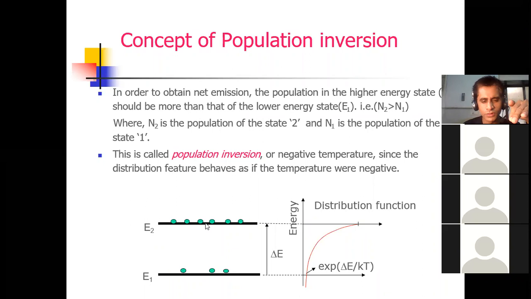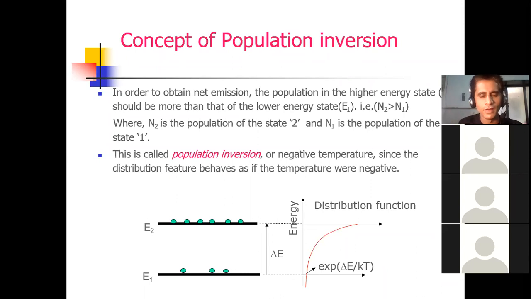See, 1, 2, 3, 4, 5, 6: six atoms are in E2 and there are only 3 atoms in E1. Therefore, with this condition, we can generate a laser beam, and this process is known as population inversion. In population inversion, the number of atoms in the higher state is always more than in the lower state.